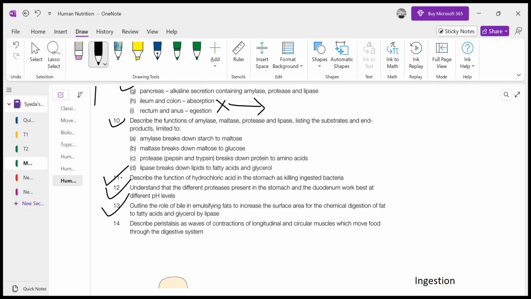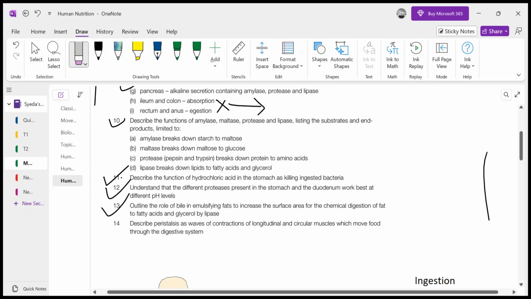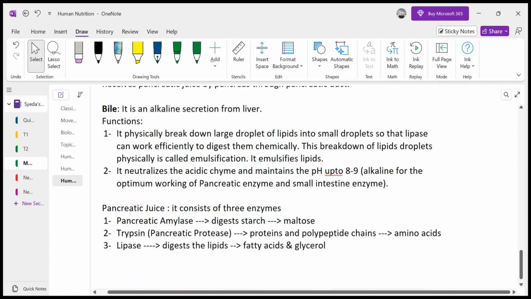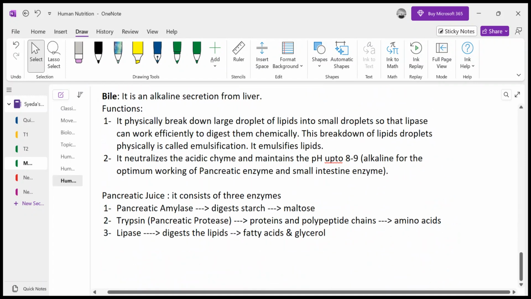You can go through the lecture and understand. If you have a question, you may ask me, you can message me. Listen to the lecture again to understand, because in this lecture you have to understand how the same type of enzymes are released in different parts of the alimentary canal with different optimum pH, but due to the difference in pH, the enzymes are being denatured, and that's why they are produced again to complete the chemical digestion, right?